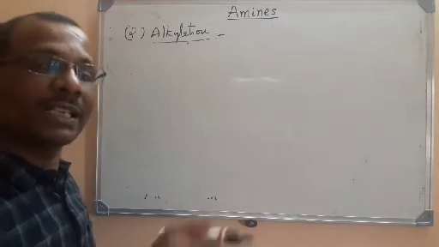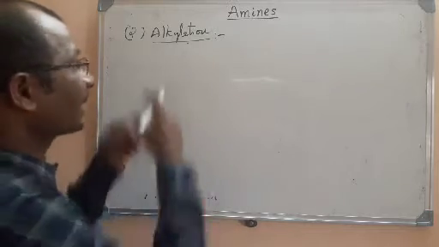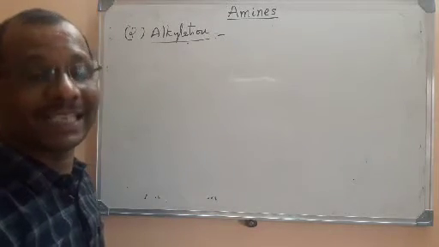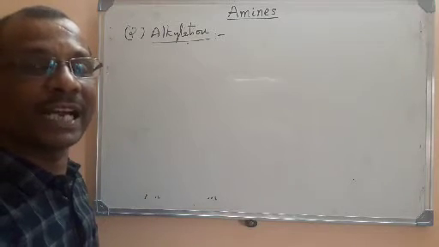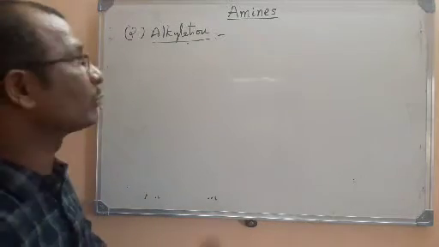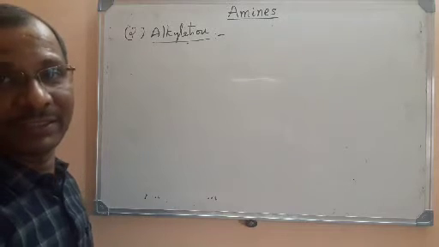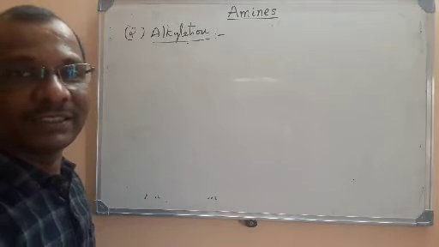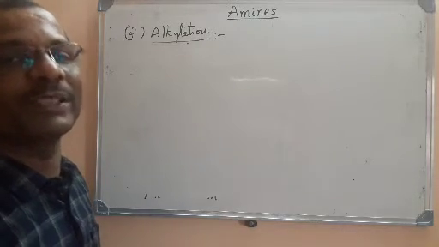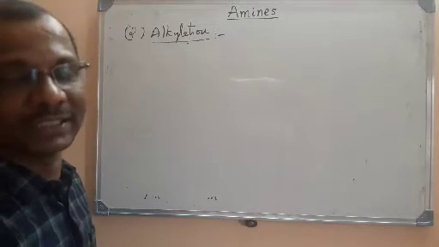These hydrogens on nitrogen will be replaced with the alkyl group by treating with alkyl halide, and this is known as alkylation. Replacing hydrogen on nitrogen by an alkyl group is known as alkylation. If you replace with a methyl group, it is methylation, or if it is an ethyl group, it is called ethylation.